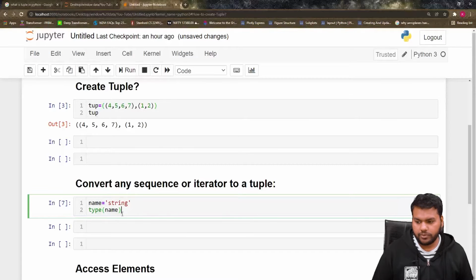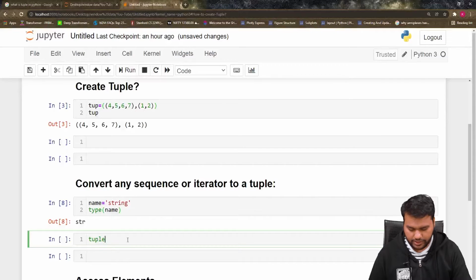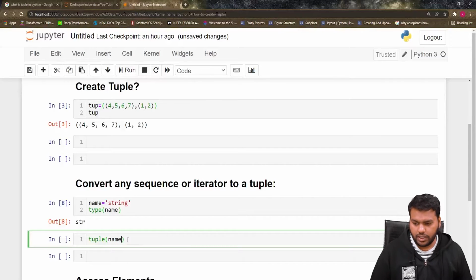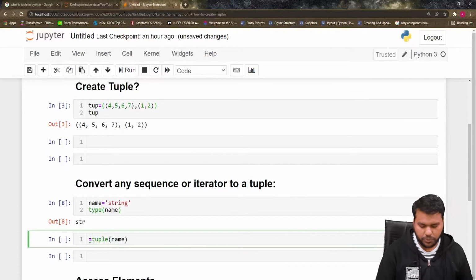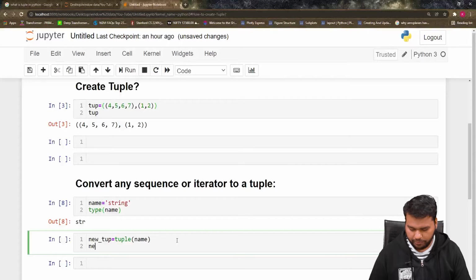So type of name shows it is a string, not a tuple. But what you can do is put tuple here, put name inside, and define it in a new variable, let's say new_tup, and now print new_tup. Let's see what it will print.